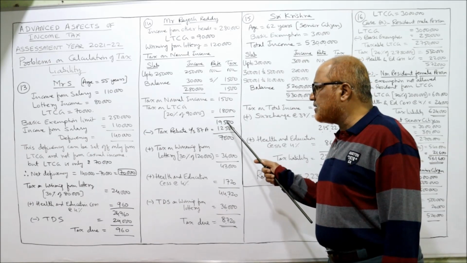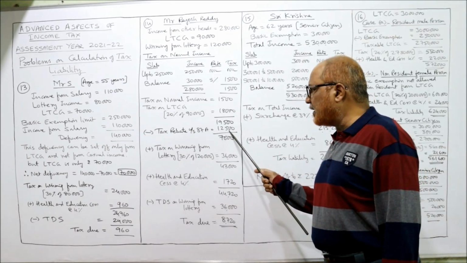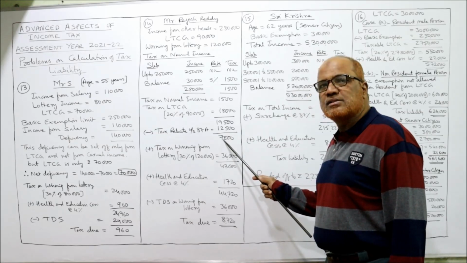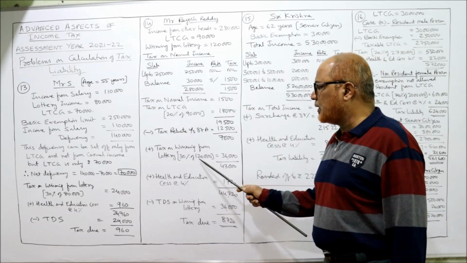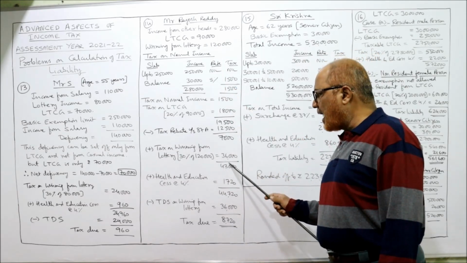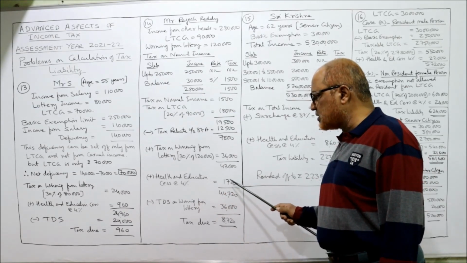Actual income tax is 19,500 whereas fixed is 12,500. So 12,500 will be deducted, and 7,000 rupees is the tax. Tax on winning from lottery, 30% of 1,20,000, is 36,000. Add up, 43,000. To this 43,000, health and education cess of 4%.